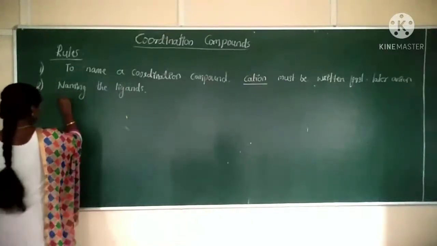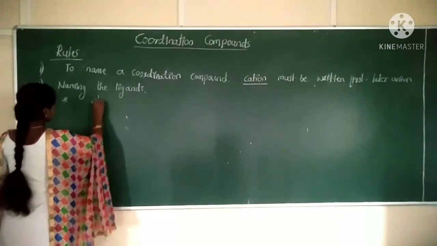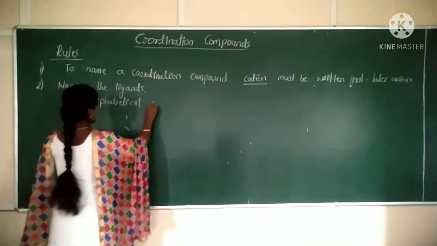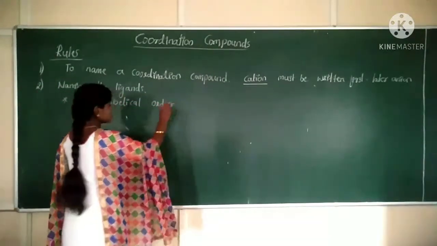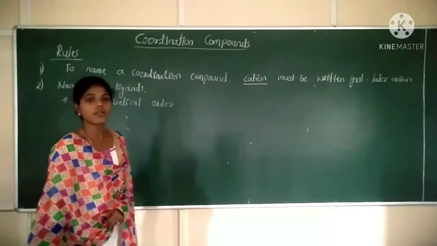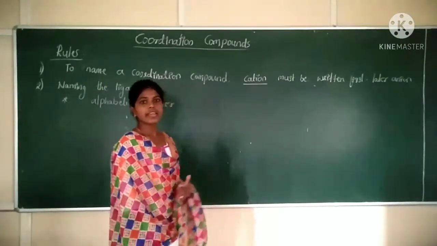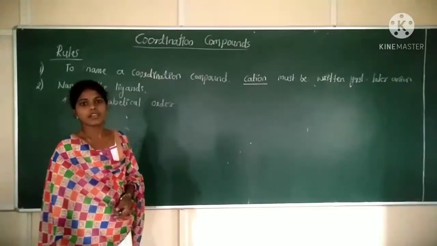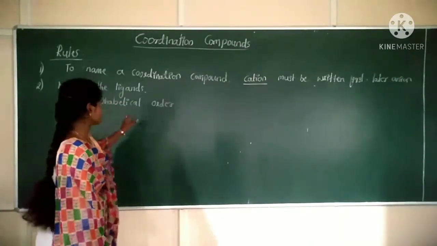Alphabetical order. If the coordination compound contains different ligands, we should name the ligands in alphabetical order. So this is one rule.